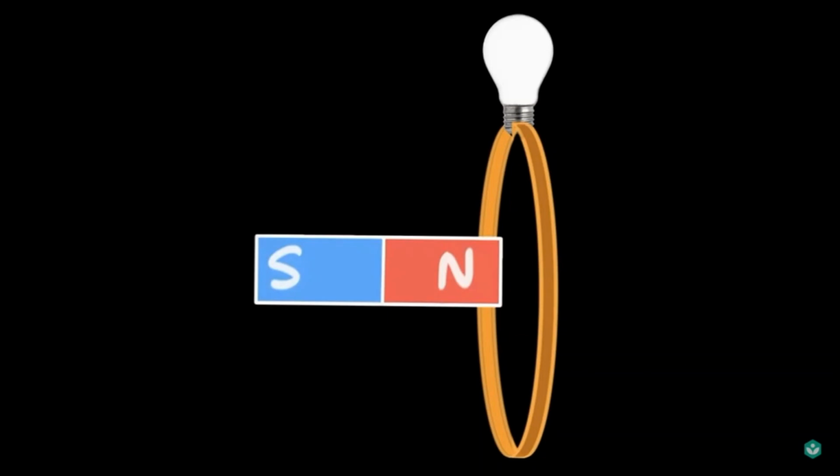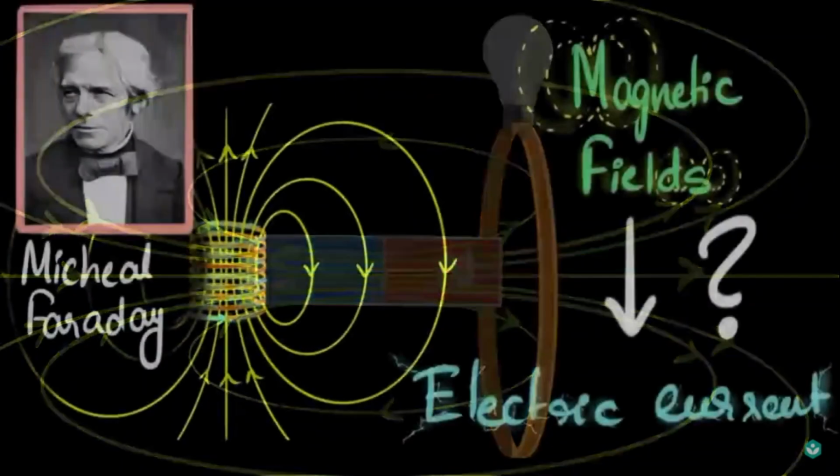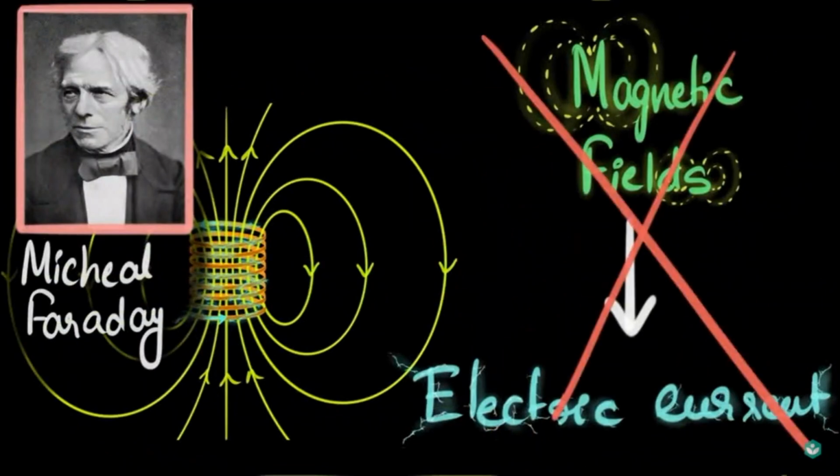Now let us bring a bar magnet. You know that a bar magnet will produce magnetic field around it. I have kept this bar magnet very near to this conductor, and you can see the magnetic field lines are crossing the conductor, but still the bulb is not glowing. This directly tells us that a magnetic field alone does not create electric current.